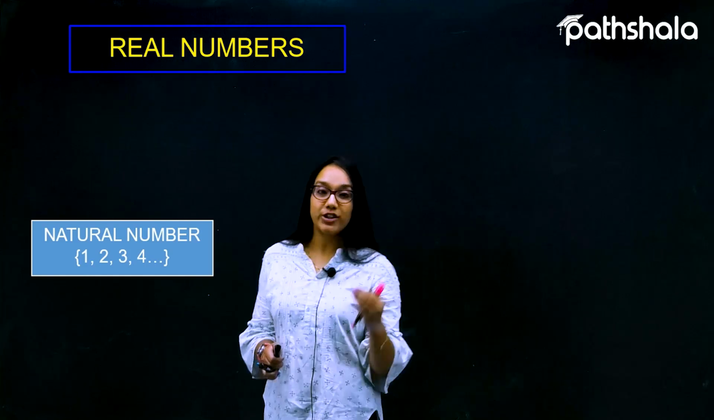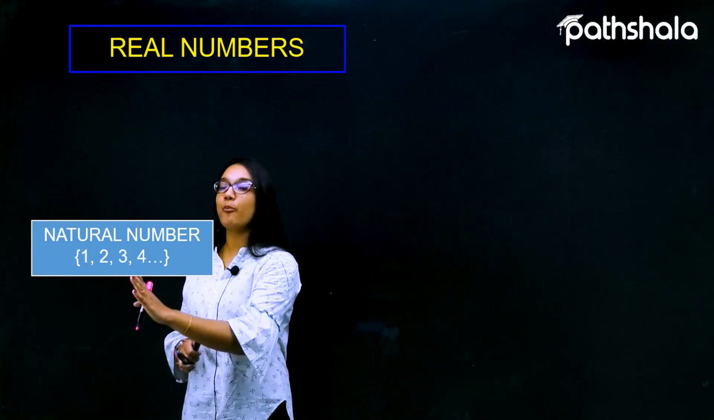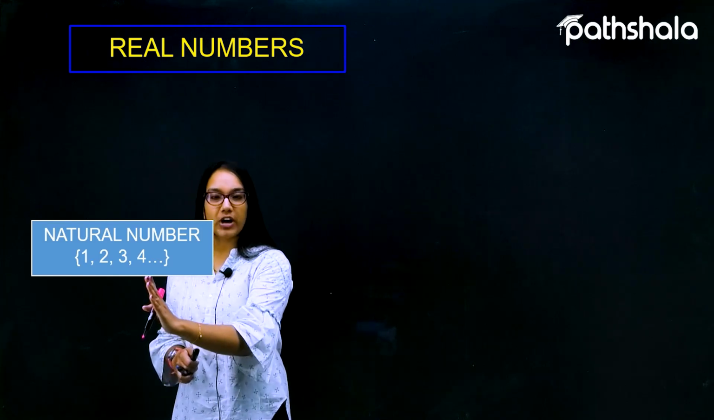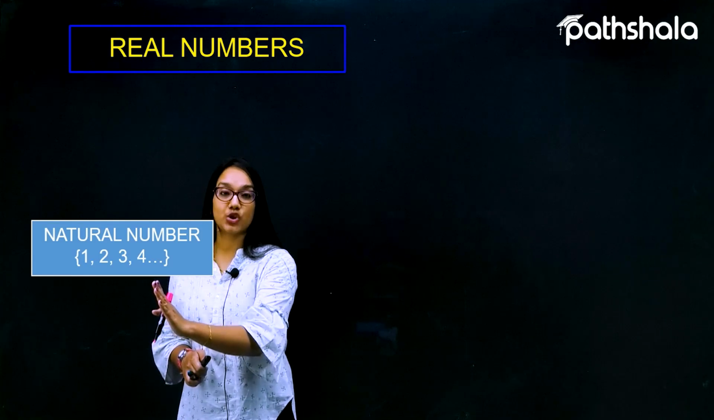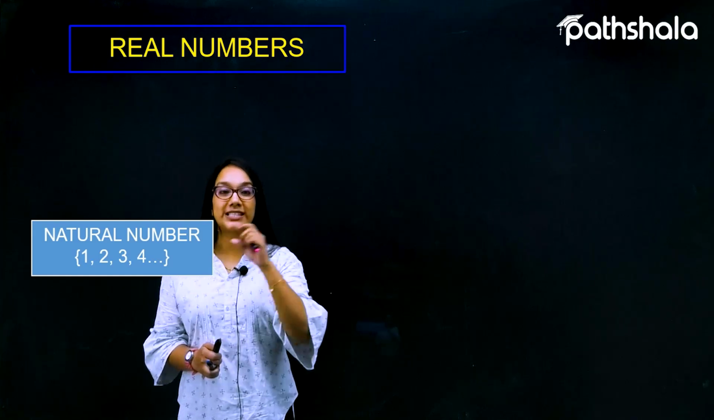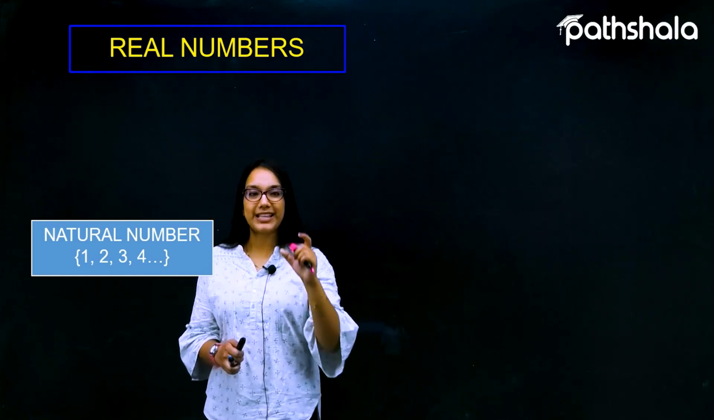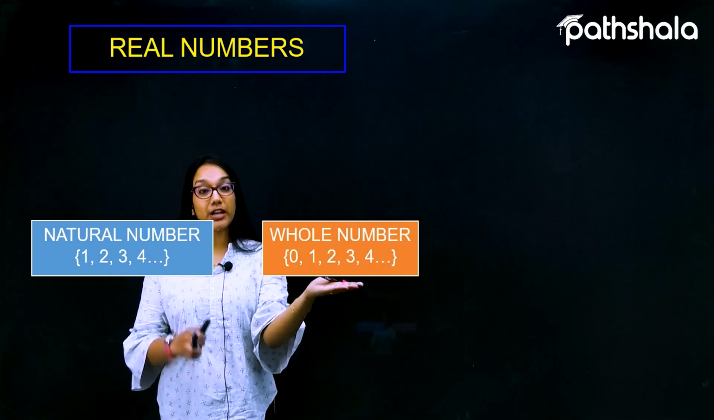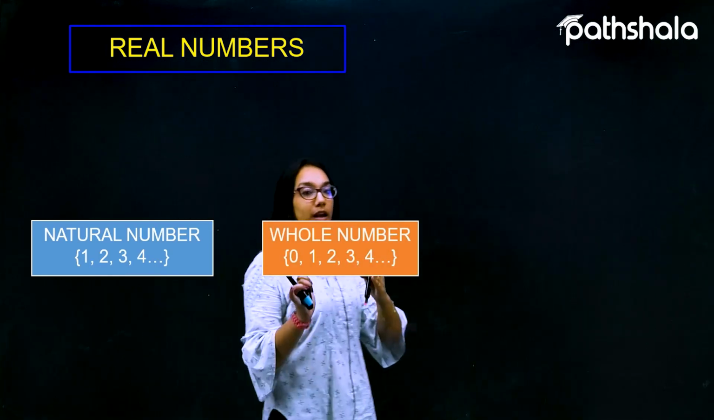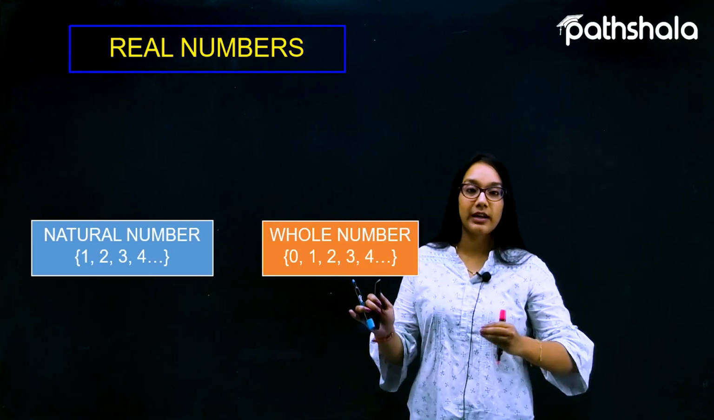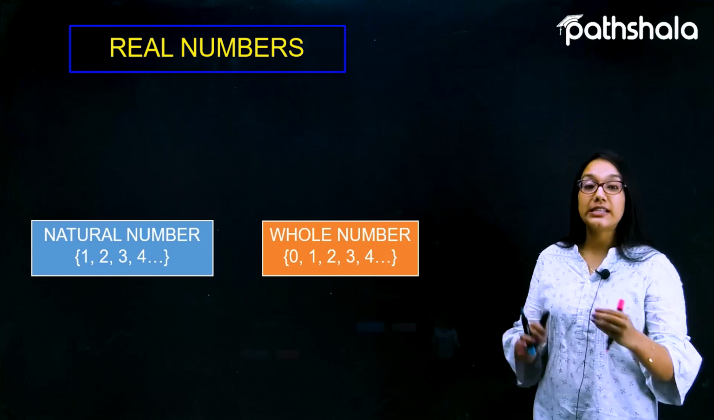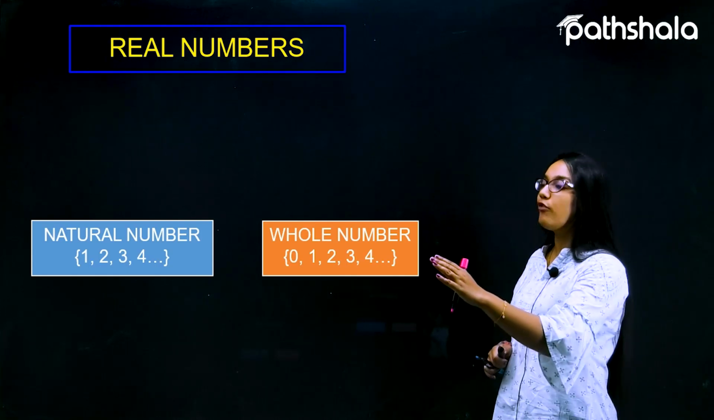So the collection of the numbers that starts from 1, 2, 3, 4, and so goes on, such a collection is called a collection of natural numbers. When the number 0 gets added to this collection, the collection is called a collection of whole numbers. So a collection in which the elements are like 0, 1, 2, 3, 4, 5 and so on is called a collection of whole numbers.